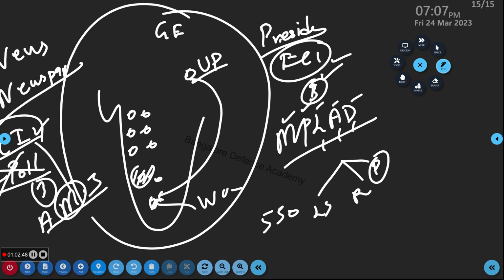Understood? Easy. Let us revise quickly. Parliament has how many houses? Lok Sabha and Rajya Sabha. Lok Sabha is also called the House of the People, the lower house. Which house is the permanent house? Rajya Sabha. How many members are there in Lok Sabha? 550. How many members in Rajya Sabha? 250. 12 will be nominated by the President of India.